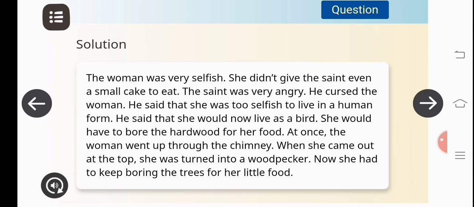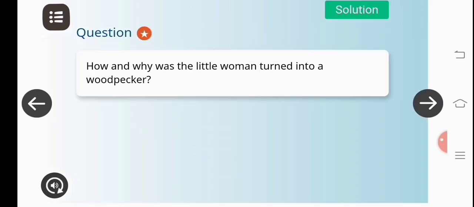At once, the woman went up through the chimney. When she came out at the top, she was turned into a woodpecker. Now she had to keep boring the trees for her little food. Now we'll see another question. Next question. How and why was the little woman turned into a woodpecker?